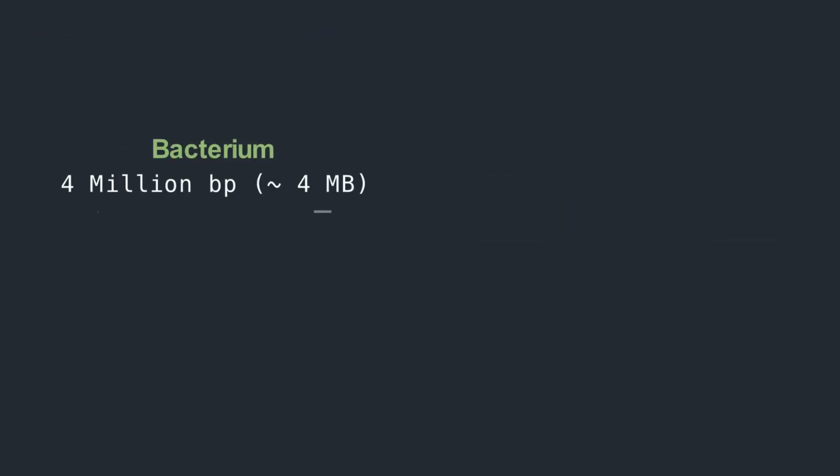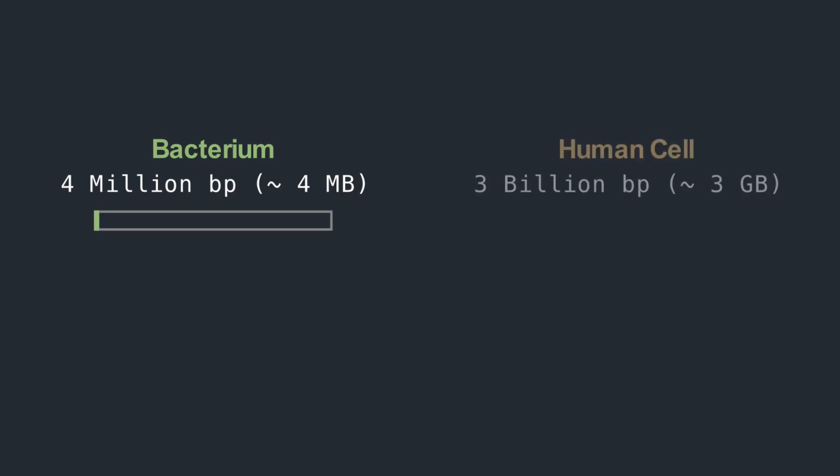But just how much information is being shared and protected? Let us take a moment to grasp the scale. A simple bacterium contains about 4 million letters of DNA. In computing terms, this is just a few megabytes. A single human cell, however, contains over 3 billion letters, comparable to 3 gigabytes of data.